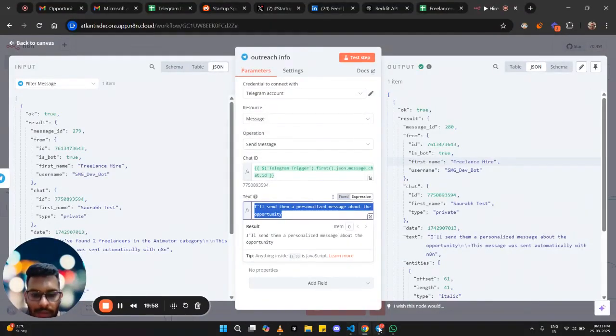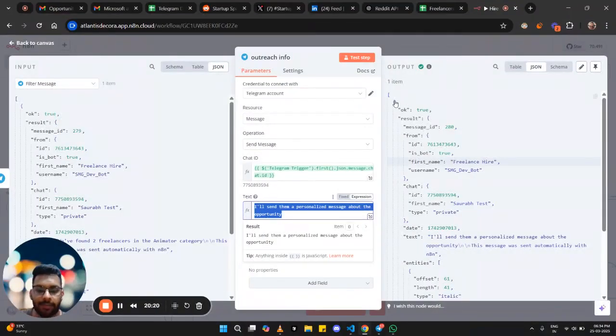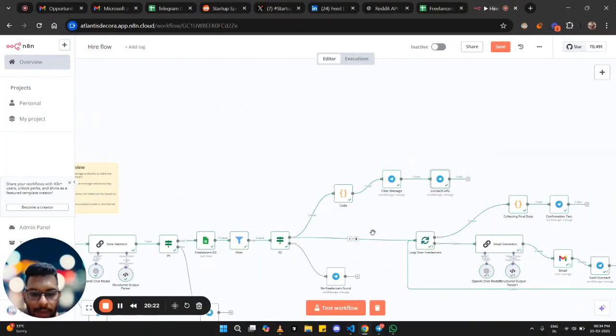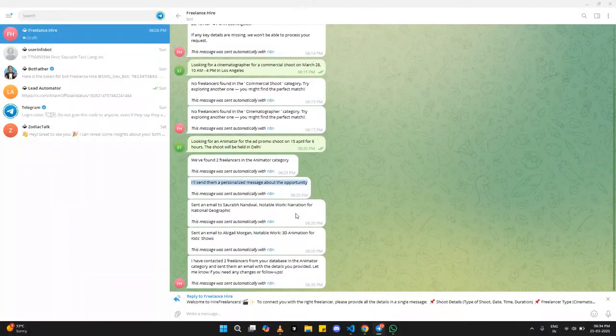Okay, yeah. So these two messages that we saw after the filtering, these two nodes will get executed. We tell the user how many freelancers were filtered out, and then we give a response that the bot will be sending them a personalized message about the opportunity. So in this workflow, we have seen the successful working.